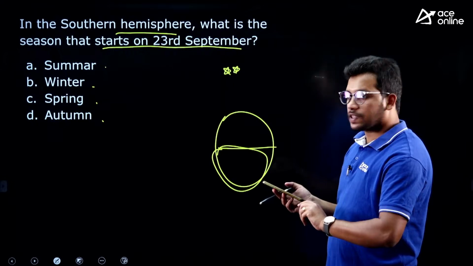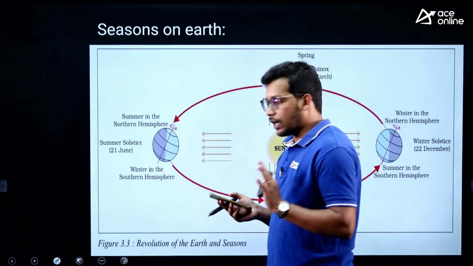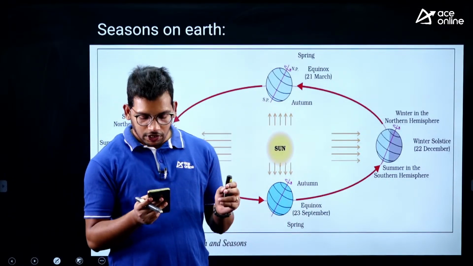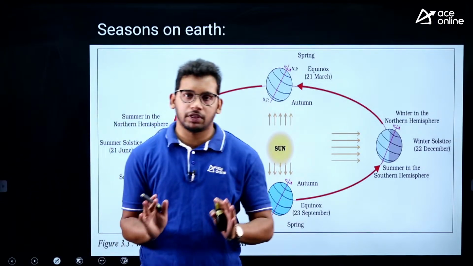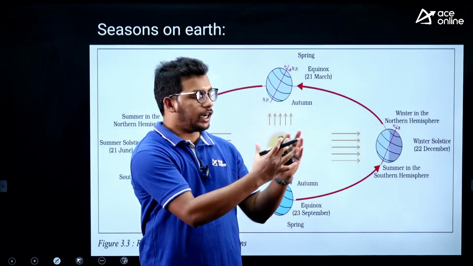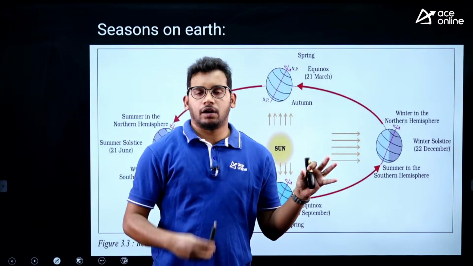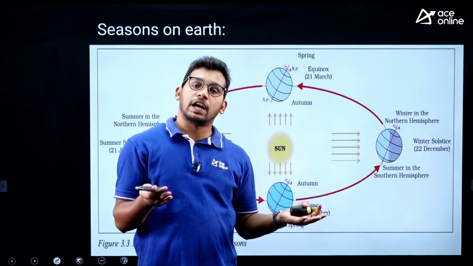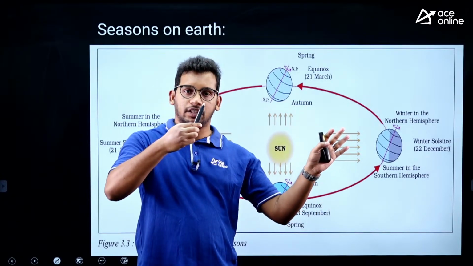Okay. First we will discuss the concept and then we will come back to the question. So, please focus here. I will explain how the earth revolves around the sun and how the seasons change, then you will be able to answer it, right. Let me explain this concept with myself as the earth. So, I am the earth and here is the sun. Actually, the earth should be in a vertical position, but the universe has not exactly given the earth this vertical position, rather it was like this, right.